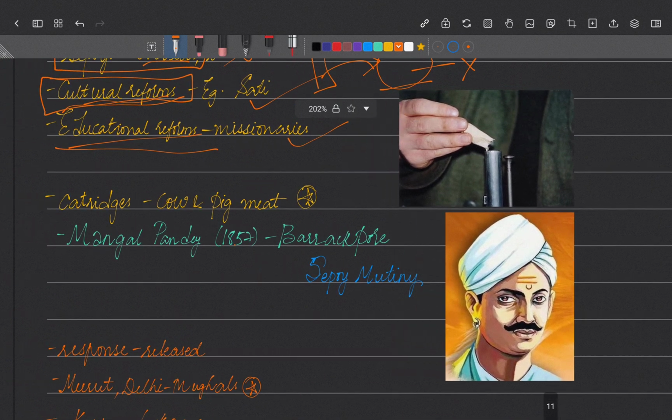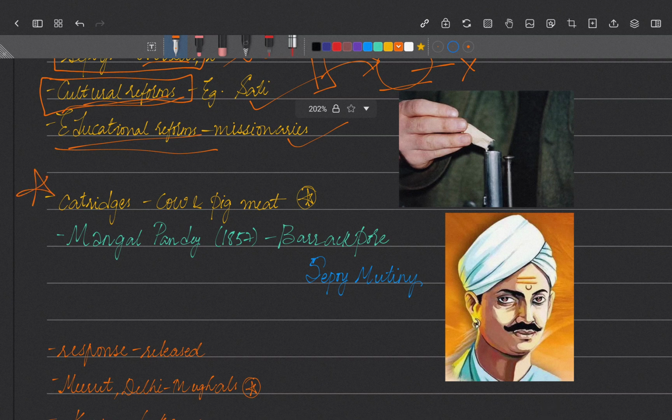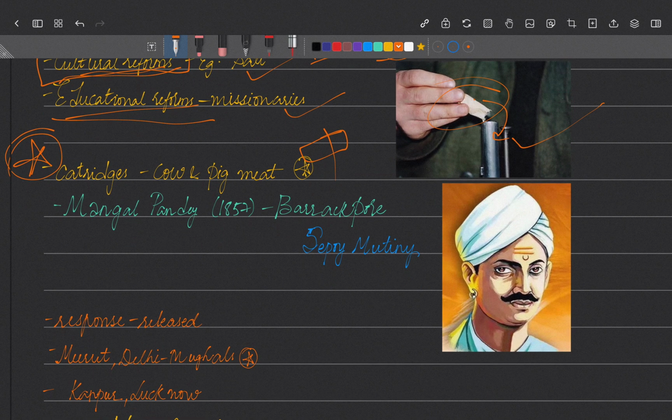There was one particular incident which was a spark to this revolt. Soldiers used a gun, and to load the gun they used cartridges. They had to bite the cartridges with their mouth before loading them into the gun. They had been doing it for several years and months, but then they got to know that the cartridge was made of cow and pig meat. So they were biting it literally.